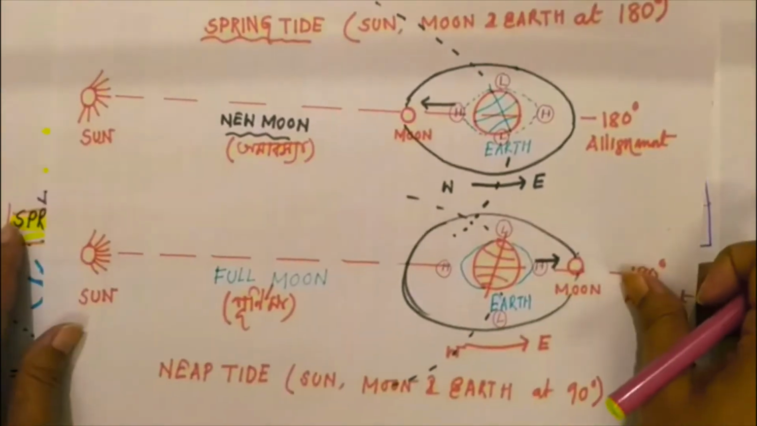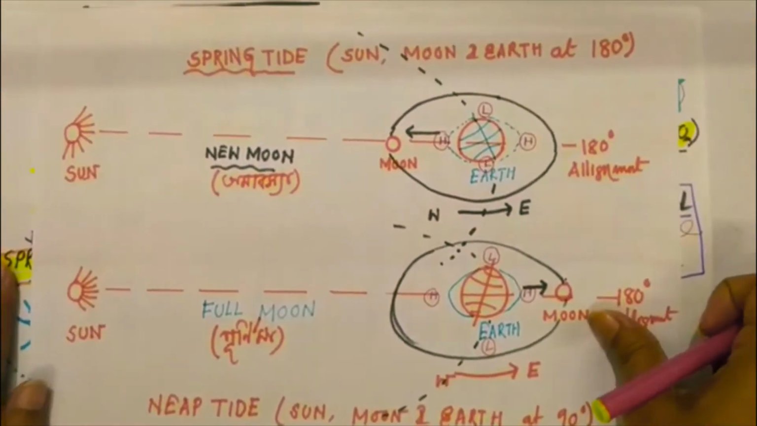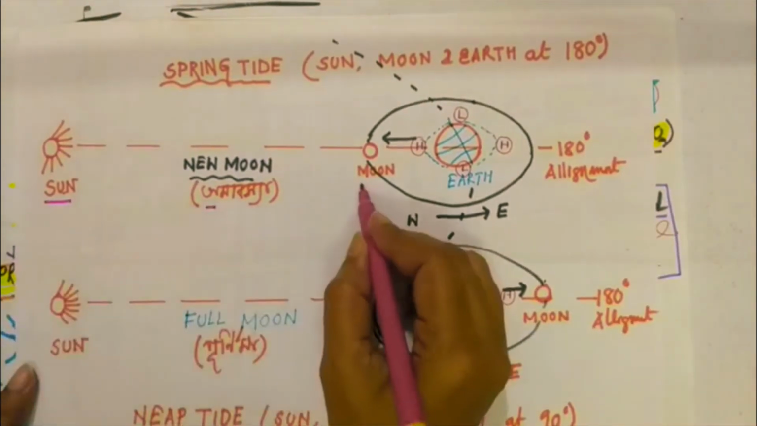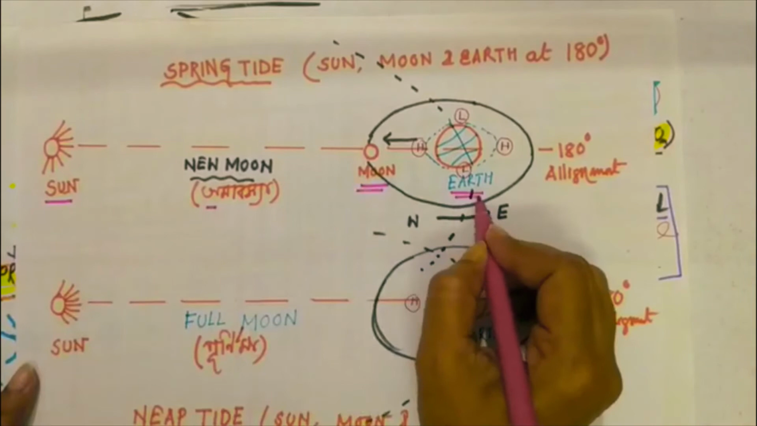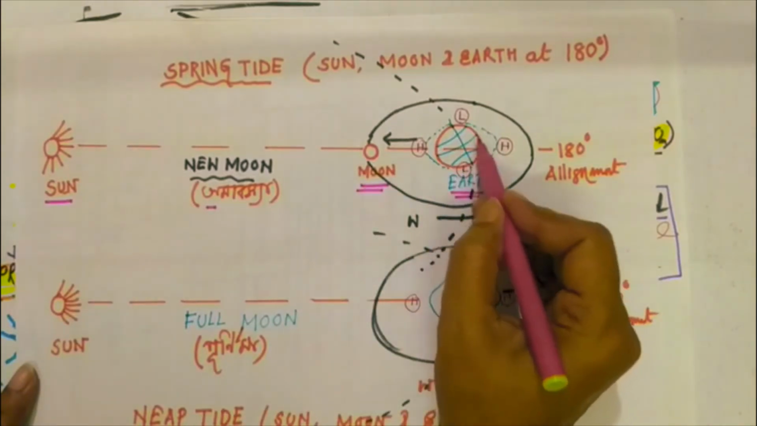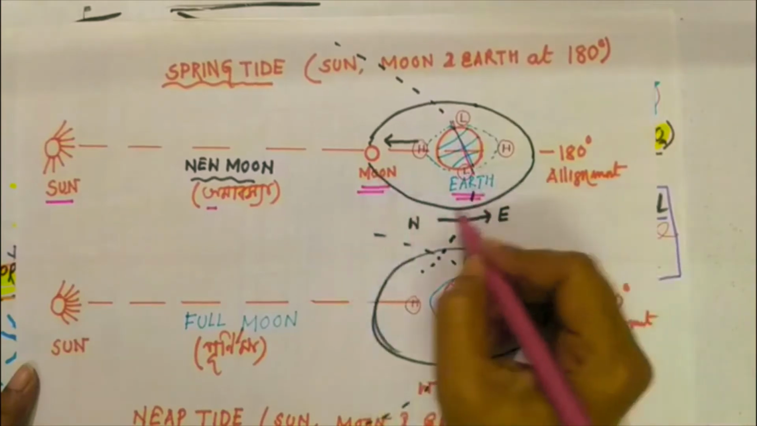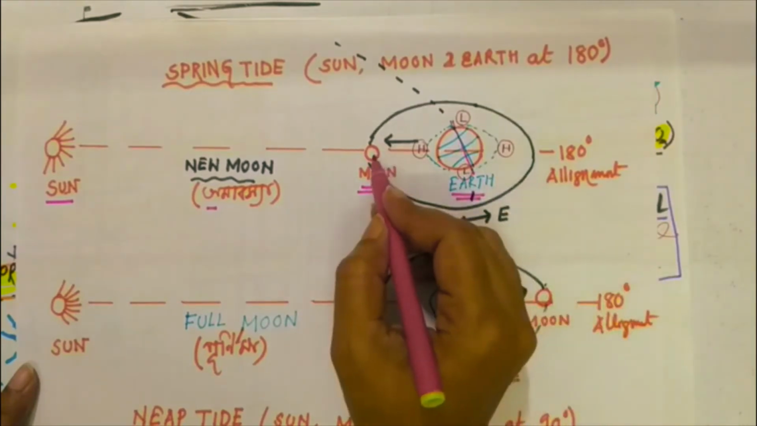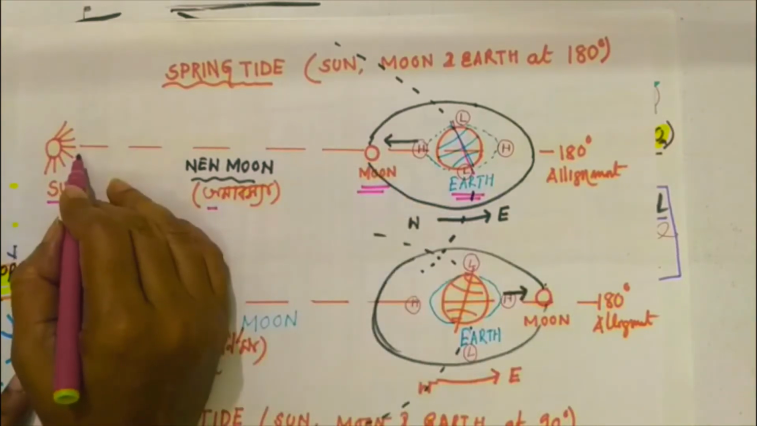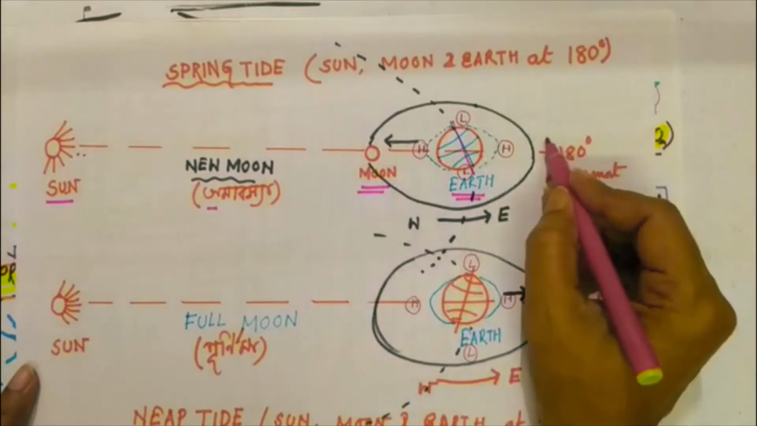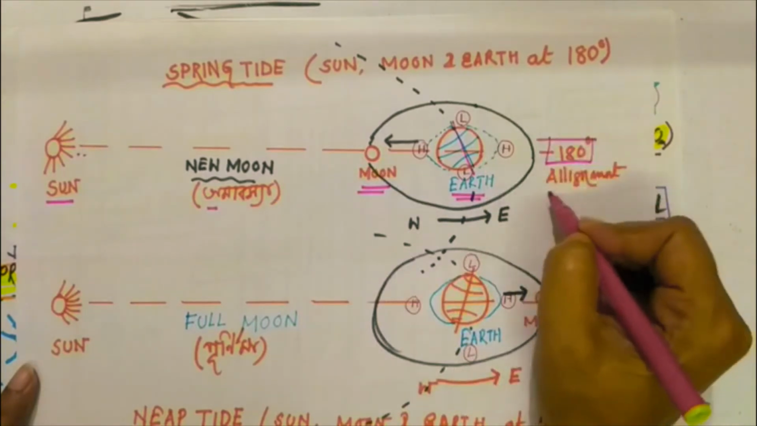What is spring tide? Suppose this is the sun, this is the moon, and this is the earth. Earth is spinning on its axis and the moon is moving from west to east. Suppose the moon starts its journey from that point. At that point there is a linear alignment. Sun, moon and earth are in 180-degree alignment.